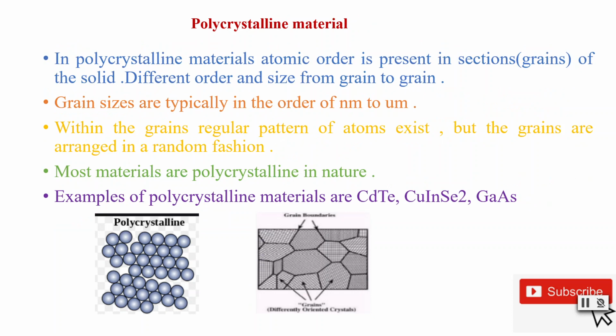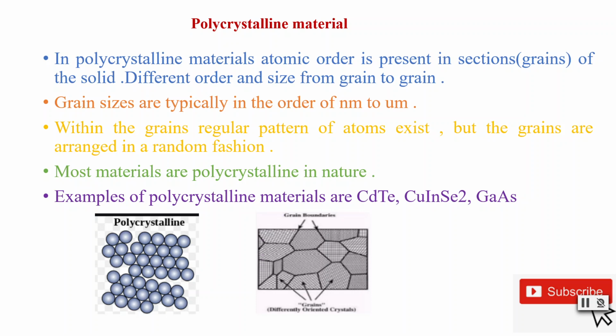And next is the polycrystalline materials. Unlike monocrystalline, polycrystalline materials have atomic order only in sections, that is grains of the solid, with different orders and sizes from grain to grain. So if you take a cube of, let's say, 1 meter on each side, then the periodic arrangement is not throughout the cube but only through small sections, in the order of nanometer to micrometer.